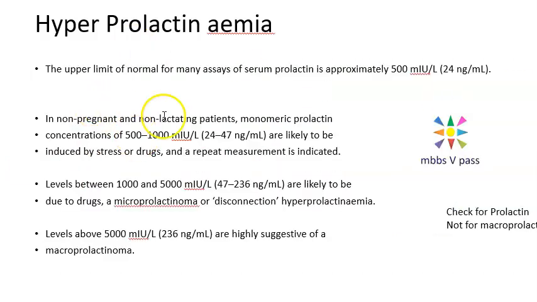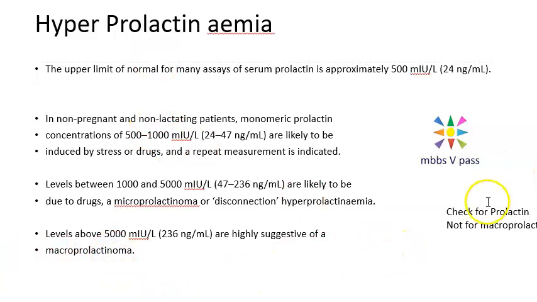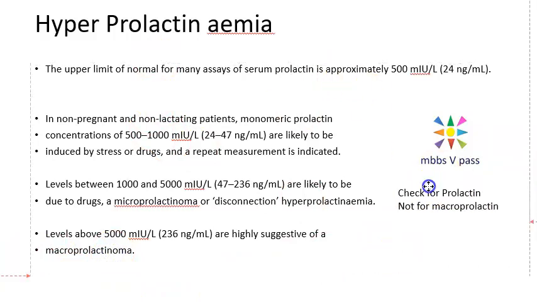Before that, we also have to cover the normal limit of prolactin in the blood. There are a lot of measurements based on whether the person is pregnant or not pregnant, or if they are on other drugs, or if they have some other condition. All that is there, so you can look at this in detail. Just remember that you should check for prolactin levels and not for macroprolactin.